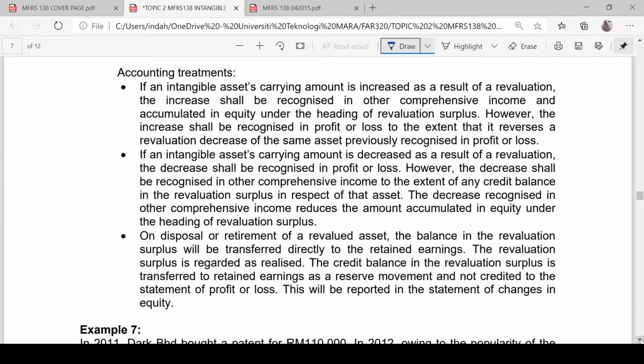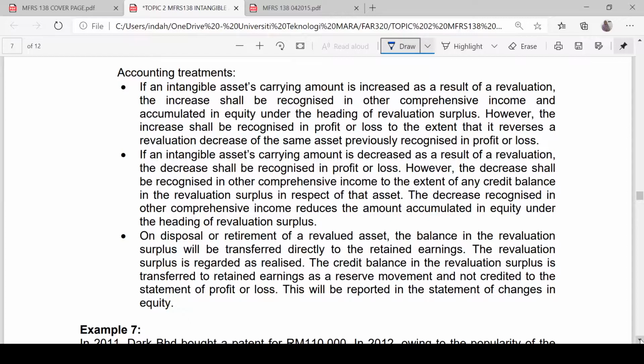The treatment, however, would be similar to MFRS 116 PPE. If an intangible asset's carrying amount is increased as a result of revaluation, the increase shall be recognized in other comprehensive income and accumulated in equity under the heading of revaluation surplus. However, the increase shall be recognized in profit or loss to the extent that it reverses a revaluation decrease of the same asset previously recognized in profit or loss.